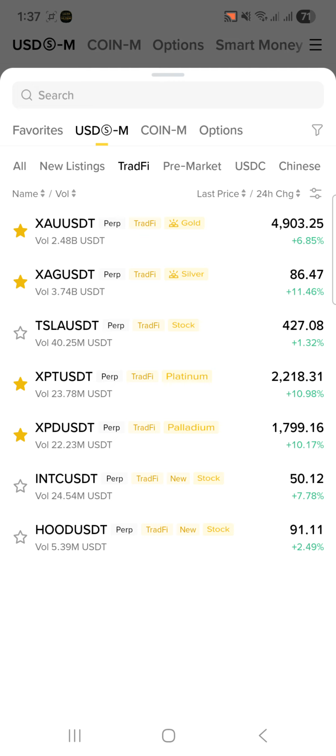At the top you can see we have a trading pair called ZAU USDT. This trading pair is for gold. It tracks the real-time price of gold listed on the Nasdaq. It's a tokenized stock for gold, which you can trade on Binance. It's not the actual gold, but a tokenized stock, which tracks the price of these commodities and assets on the Nasdaq.